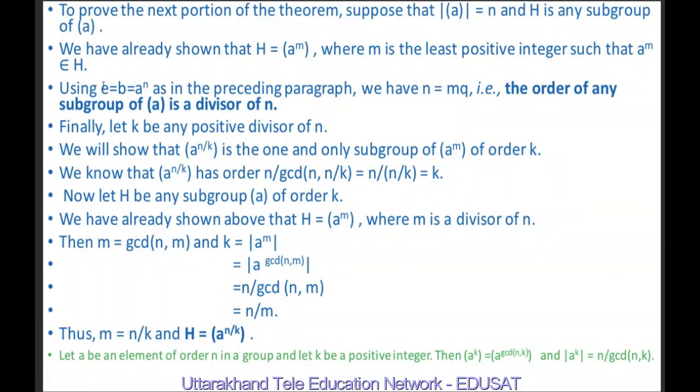So using E equal to B equal to A raised to power N, which we discussed in the last paragraph, we have N is equal to MQ. It means the order of any subgroup of the cyclic group generated by A is a divisor of N, because N is the order of the cyclic group generated by A and M is the order of H, because we know that the order of a cyclic subgroup is the same as the order of its generator.